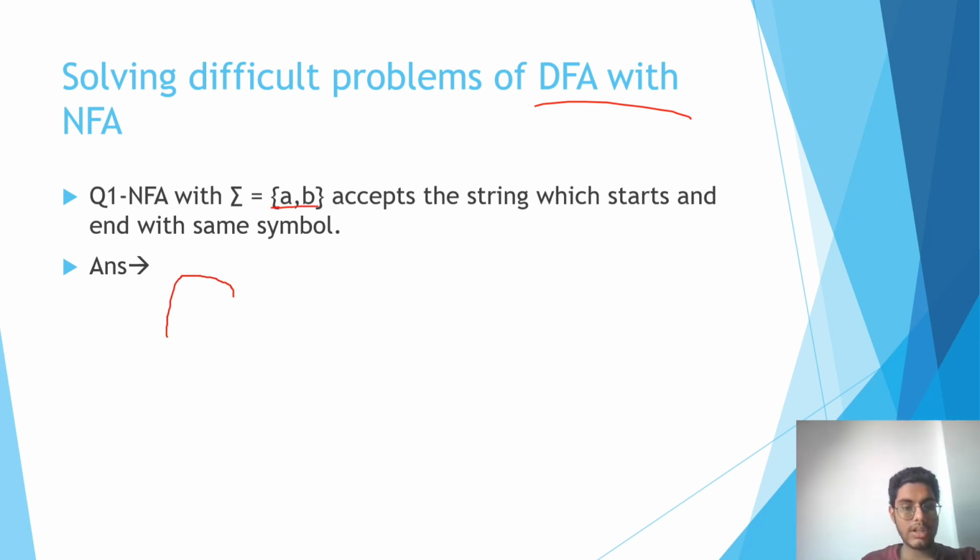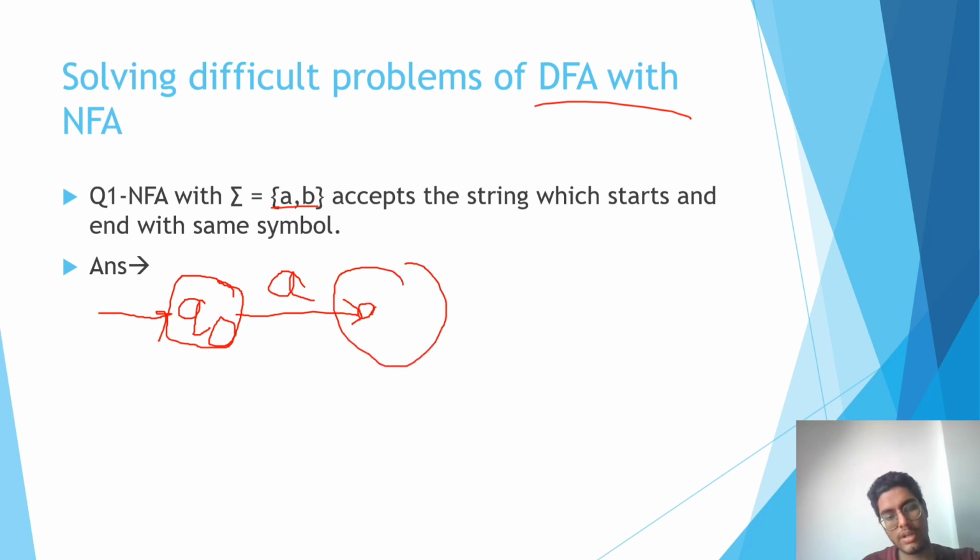So let us say that if I start with A on Q0, then I go to Q1, right? And on A only I can go to QF. This is my final state, guys.